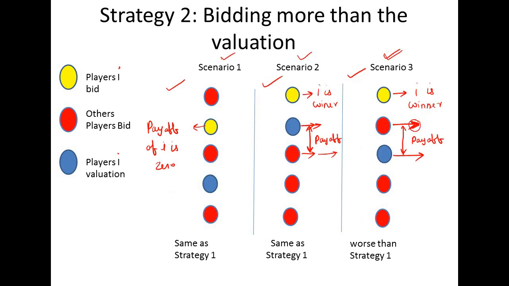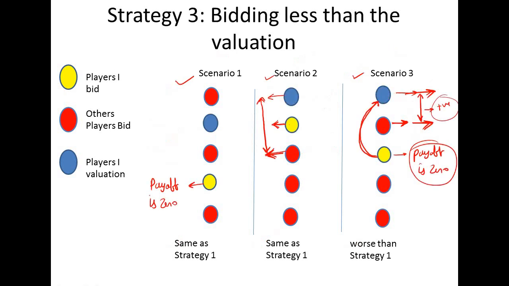Again, in strategy 2 also, strategy 1 is performing the same in some scenarios, but here strategy 1 is performing better than strategy 2. So the optimal strategy is strategy 1, and it is weakly dominating both strategy 2 and strategy 3.